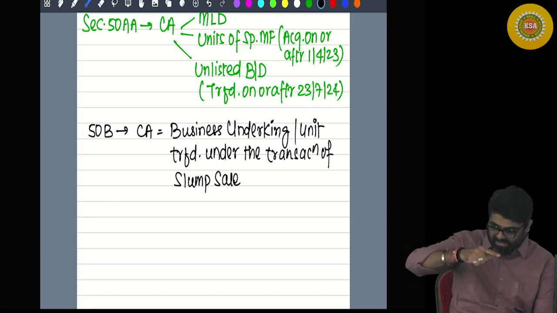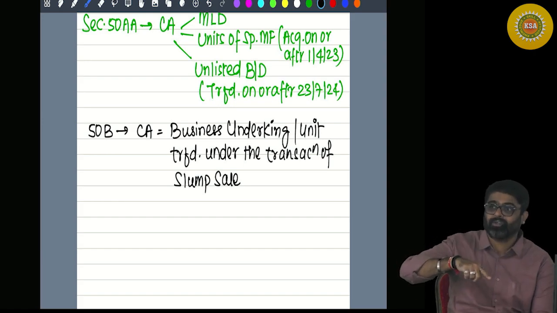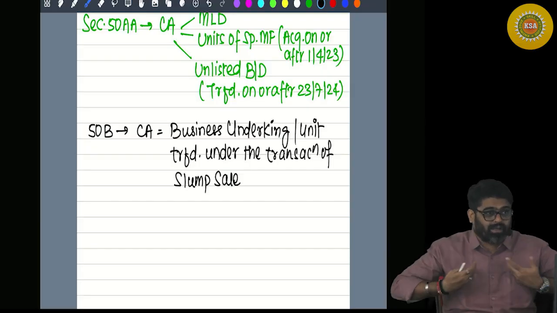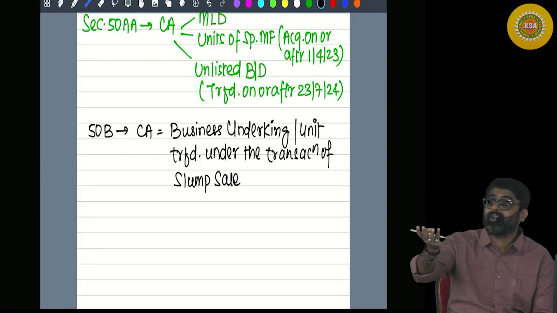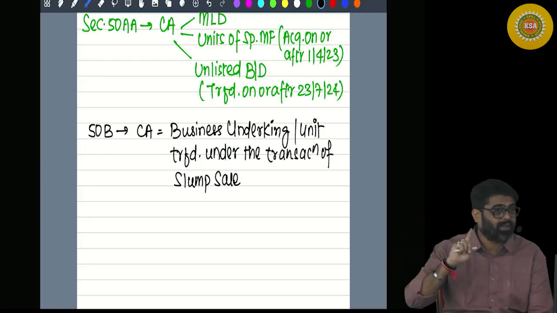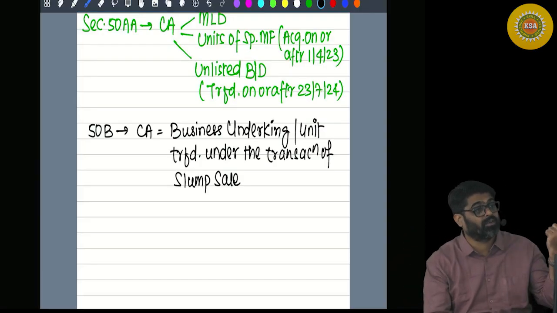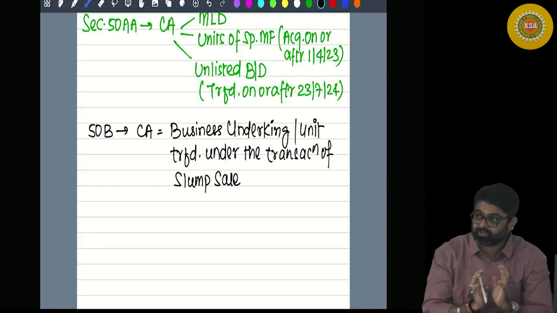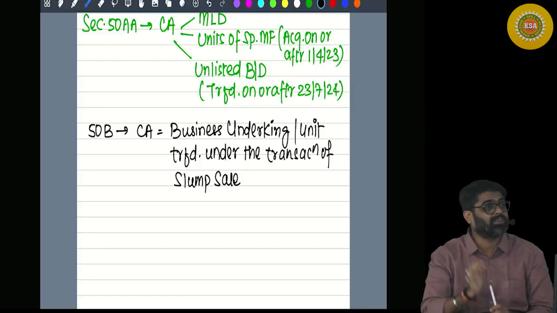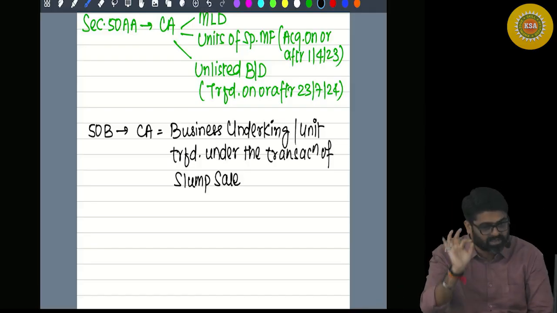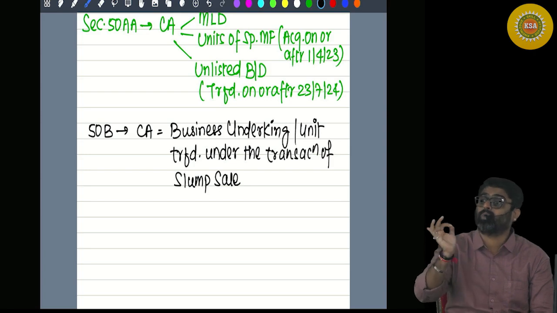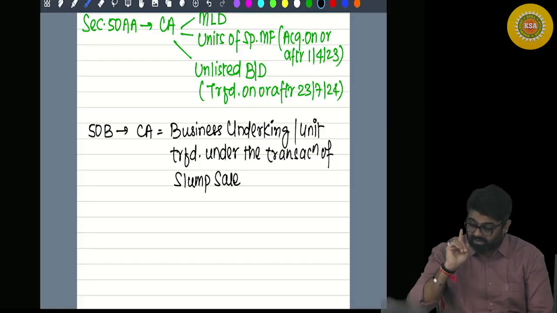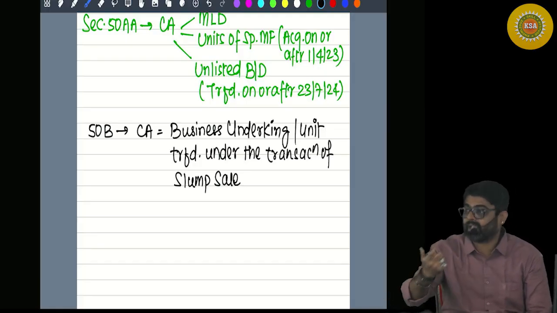Because in this 45 crores, how much I have taken for which capital asset, even I don't know, and even he does not know how much he has given for which asset. So the entire business, including the capital assets, liabilities, etc. of the business, is transferred for a single consideration, and in that single consideration, individual values of assets and liabilities are not given.